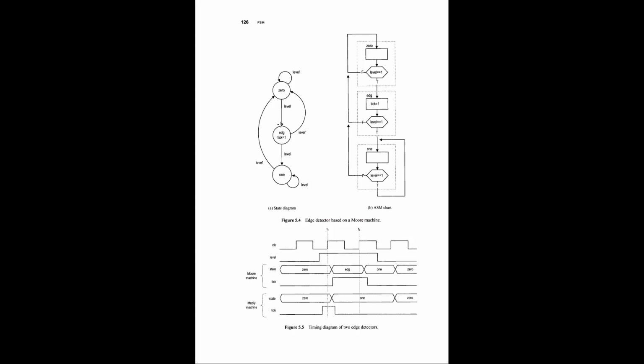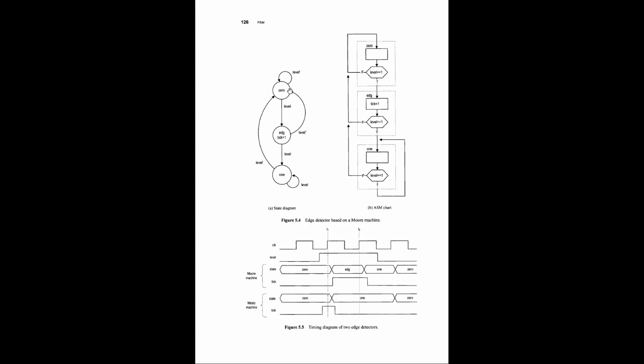What this notifies is that the output depends only on the current state. The transition notifies the input, so your output does not depend on the input. Output depends only upon the state.